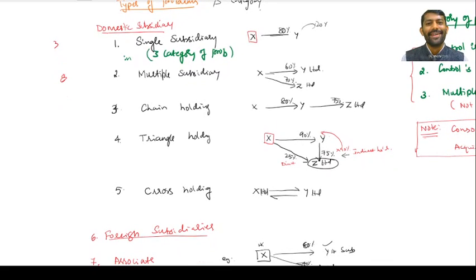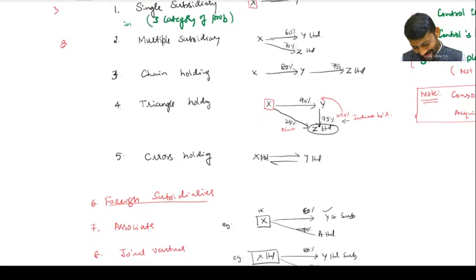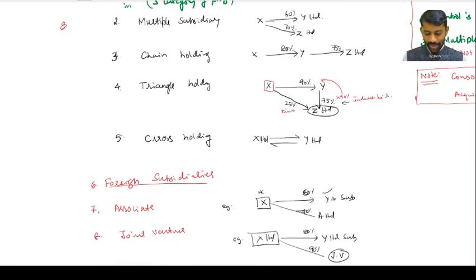Got it? Yes, sir. Next, chain holding. Like that here also, minimum how much? In one subsidiary, control is acquired during the period. So Y Limited has acquired control in Z Limited, at the beginning of the year or any category. Possible? Yes, sir.